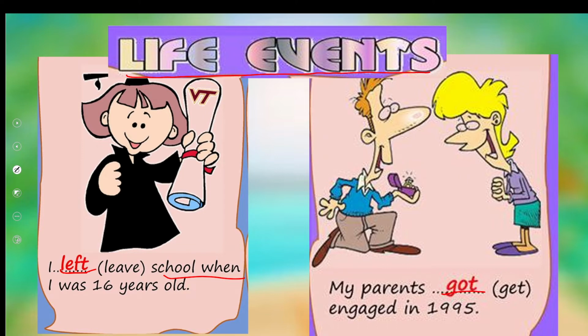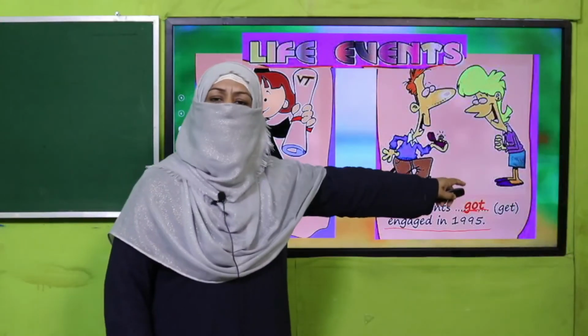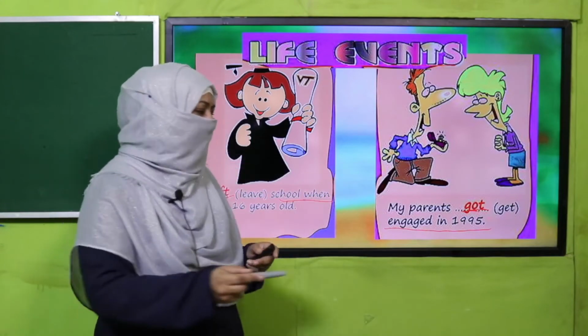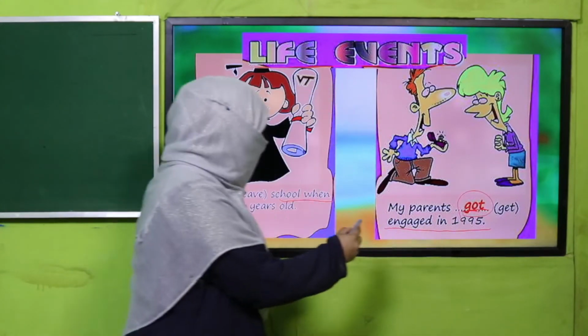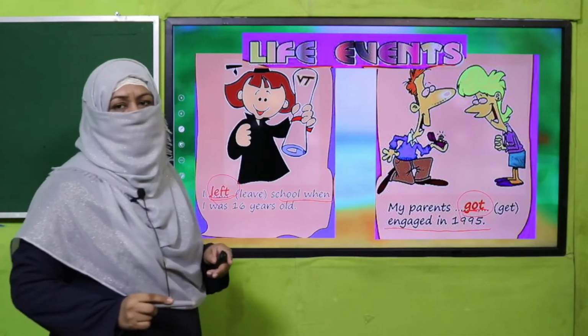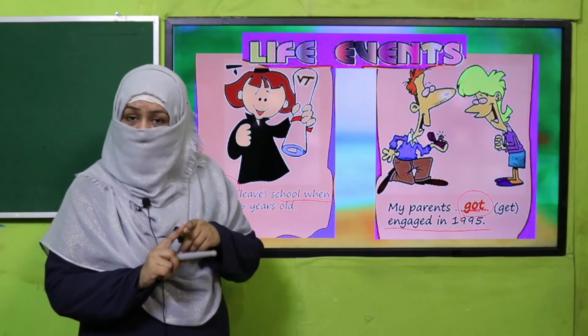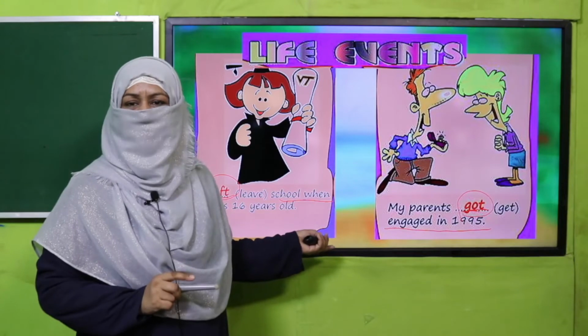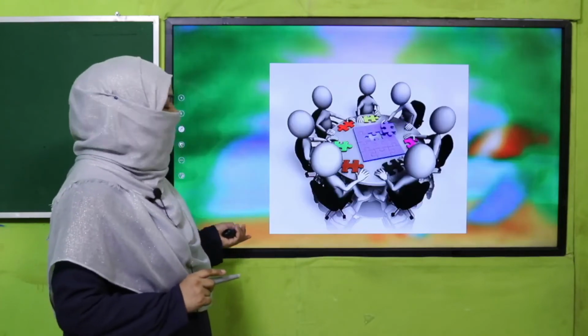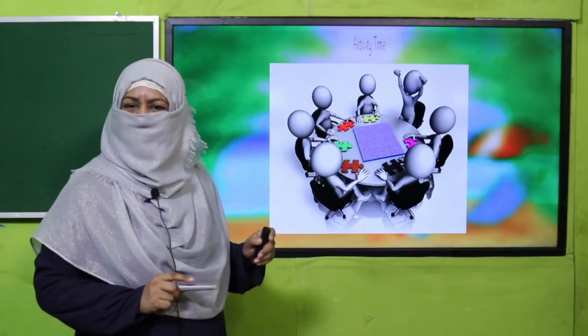My parents got engaged in 95. So the time when they got engaged has gone. That's why we are using past tense, simple past tense, and while writing stories we use this tense as well, right? So these are the examples. Let's practice it through an activity.